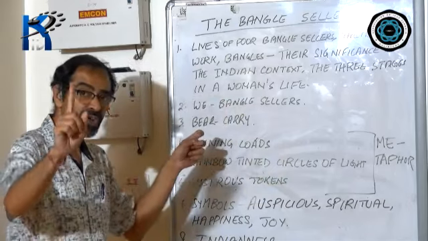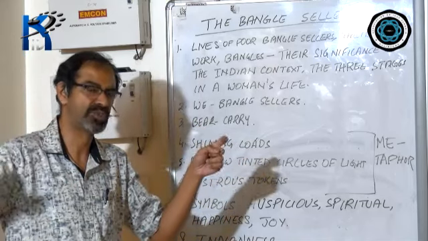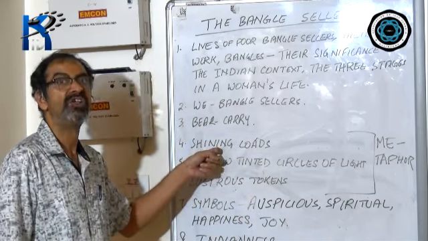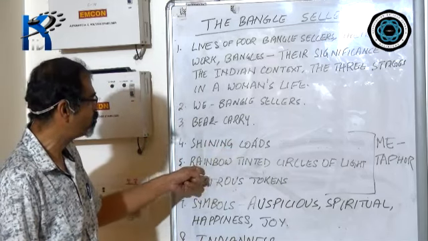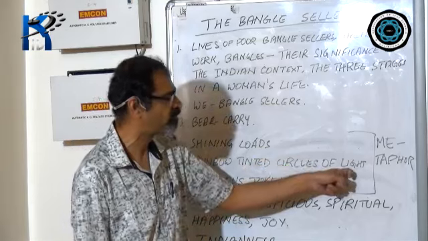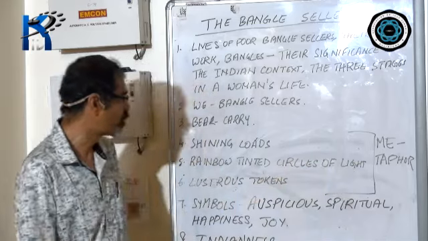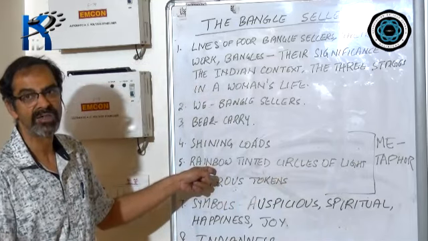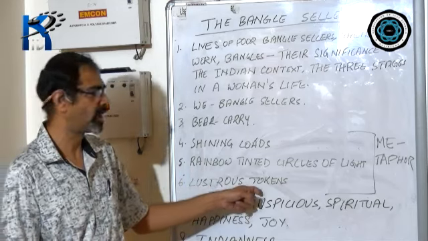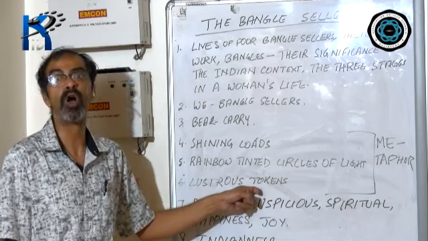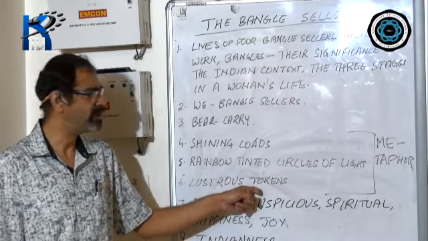Now see, I was talking about the bangles being described in different ways, like they are referred to as shining, sparkling, bright loads. They are referred to as rainbow-tinted circles of light. That means they are circular, spherical, and also they are of many colors like the rainbow. I had told you that they are lustrous tokens, meaning they are bright symbols of happiness and joy in the lives of Indian women.